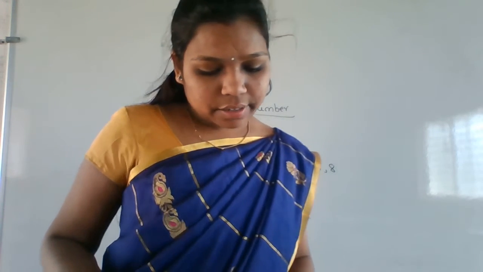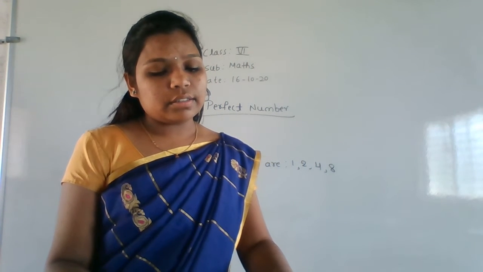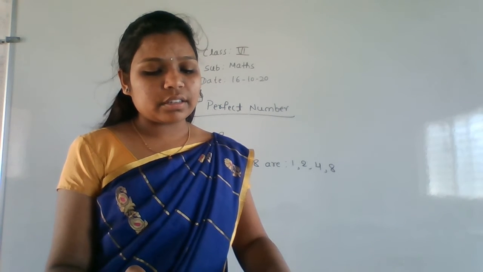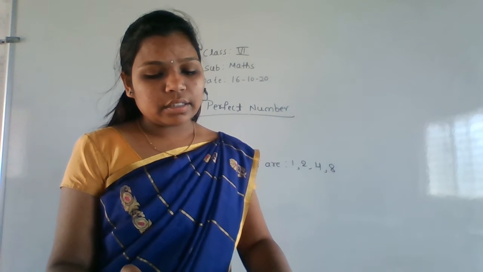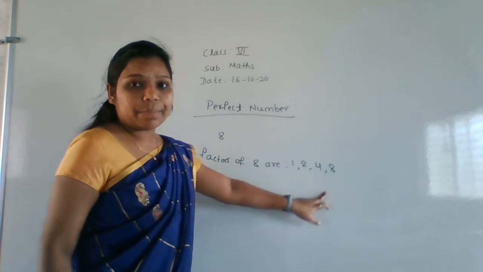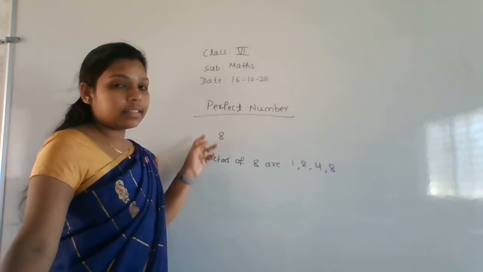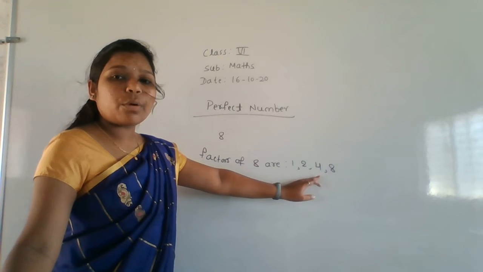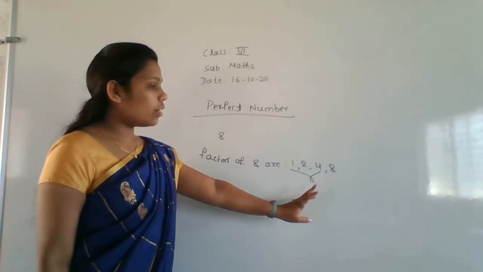The number 6 has the factors 1, 2, 3, 6 and the sum of the factors of 6 other than itself is 6. So a number n for which the sum of its factors other than itself is n is called a perfect number. See here, we don't consider this 8, okay? Only consider the factors other than 8. Leave 8 here. The other 3 are there, right? Only consider these 3. Don't consider 8 here.